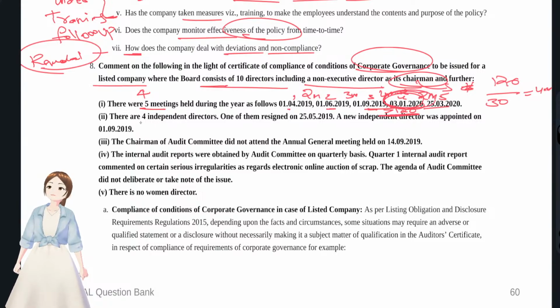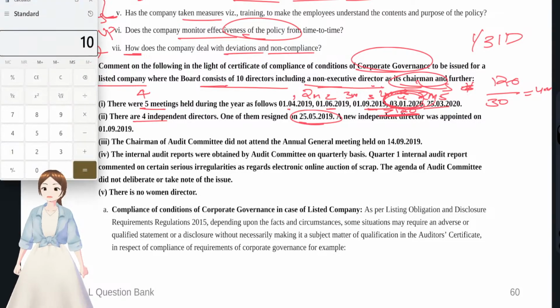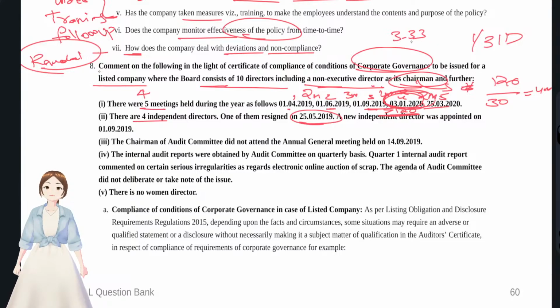Now there are 4 independent directors. Since the chairman is a non-executive director, independent directors have to be 1/3. One of them resigned. Out of 10, 1/3 is how much? 10 divided by 3, a minimum of 3.33 has to be there.